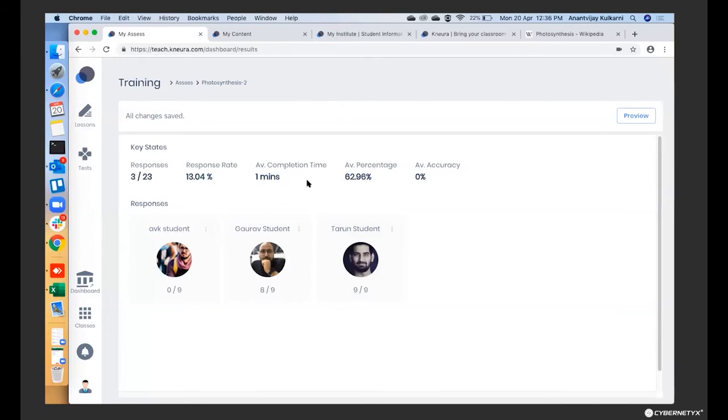So you see that on the teacher side the analytics is already doing its work and giving out the insights on this. For example, it shows that one student didn't get anything right. One student got 8 out of 9 and another 9 out of 9. So it says 3 responses are submitted, like 3 of the students actually answered. This is the response rate right now, and the average time for completion was 1 minute, and other key statistics are shown here. So this way the teacher did not have to carry those papers, evaluate them, or sit at night checking whether the answer was right. All this the platform handles by itself,